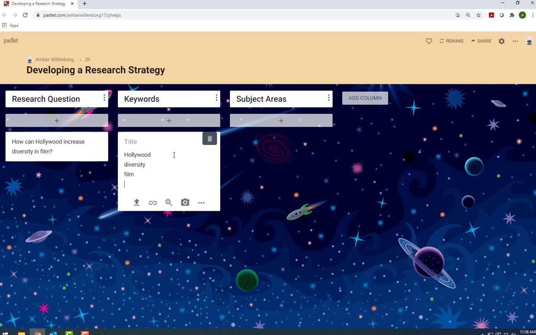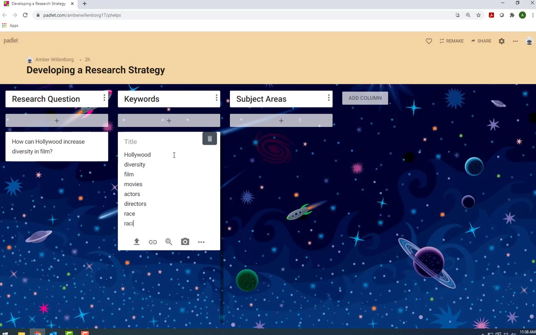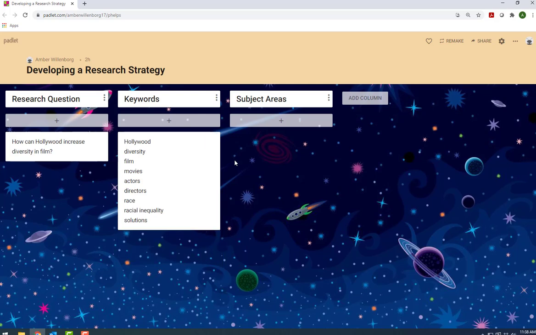We could include terms like movies, actors, directors, race, and racial inequality in our list of keywords. We could also include solutions as a keyword, since we're interested in how Hollywood could address these issues. Brainstorm as many broader and narrower keywords as you can. Having more keywords gives you more options for your search, so you don't get overwhelmed or stuck when you start searching.